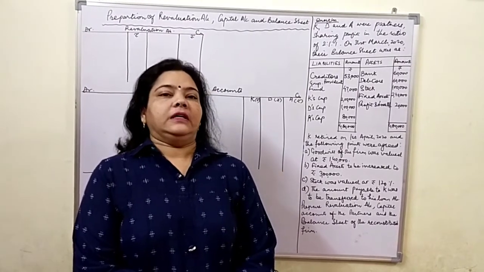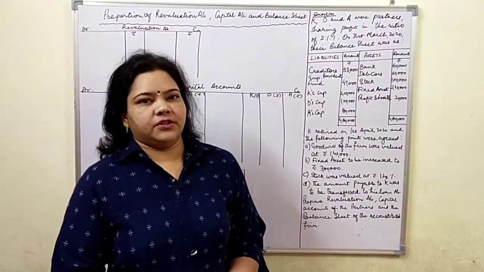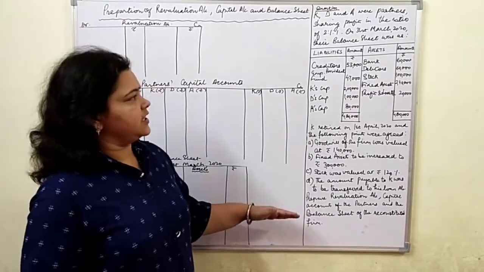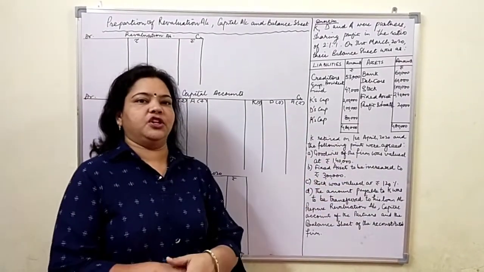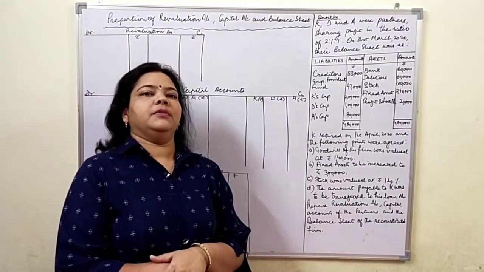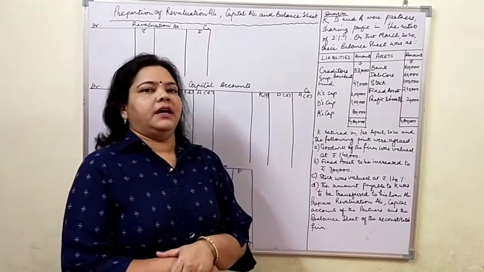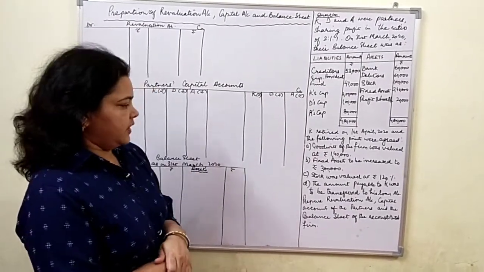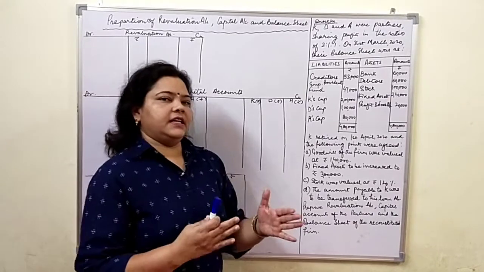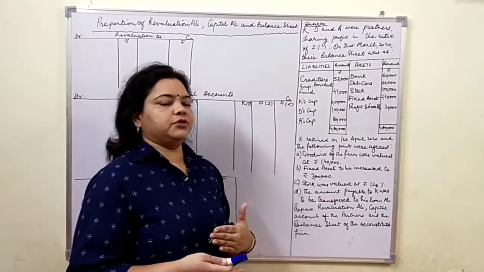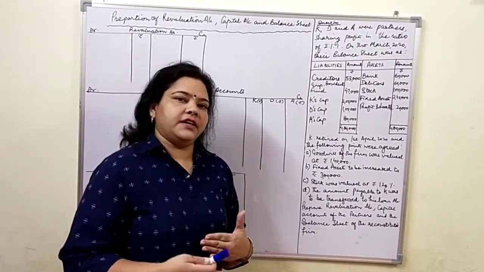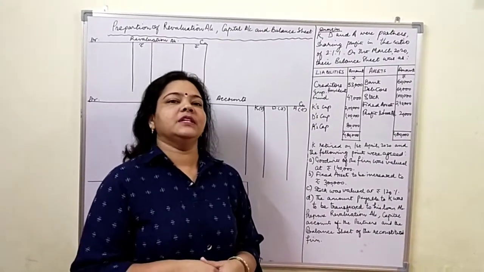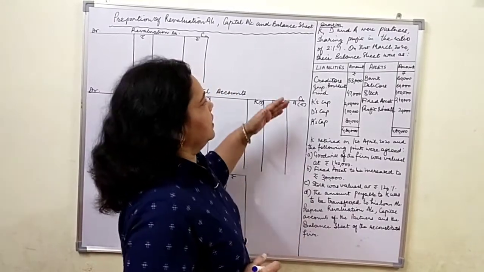Children, today we will learn about the preparation of balance sheet. So in order to reach the balance sheet, I have taken a comprehensive question which includes revaluation account, partner's capital account at the time of retirement of a partner, and balance sheet. So first of all, I am going to read the question. We directly will come to the question today because we have already discussed journal entries for preparation of revaluation account and capital accounts in our previous videos.